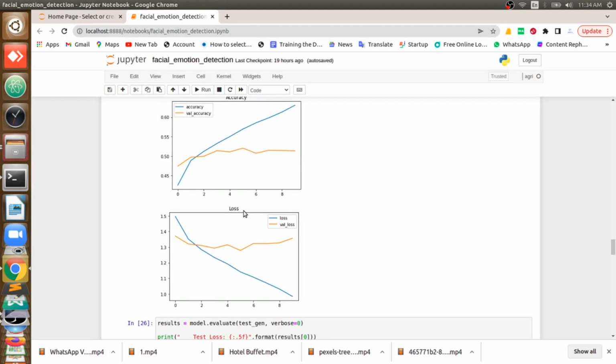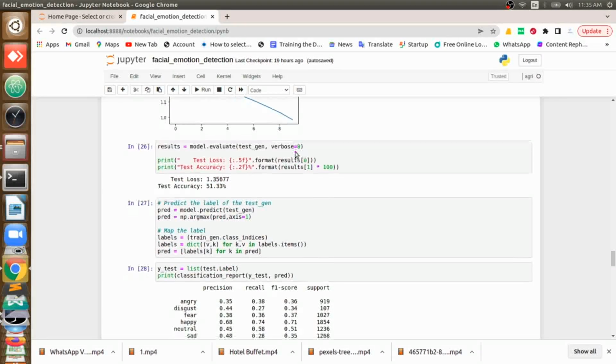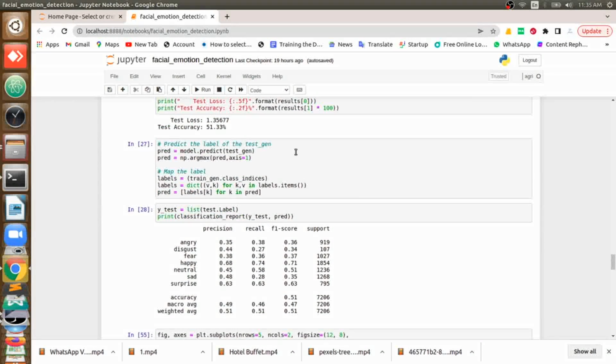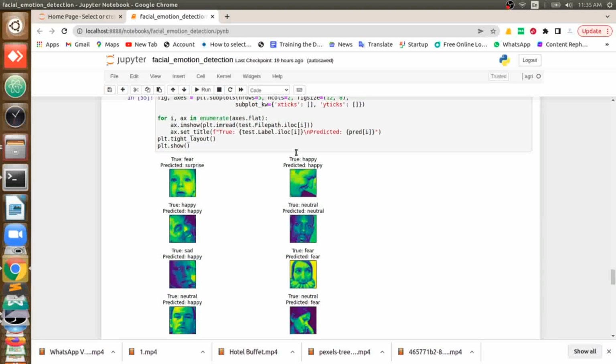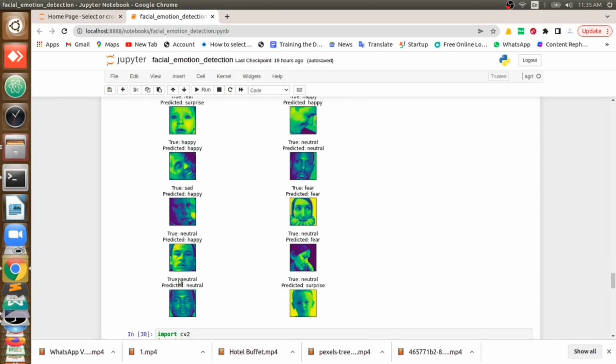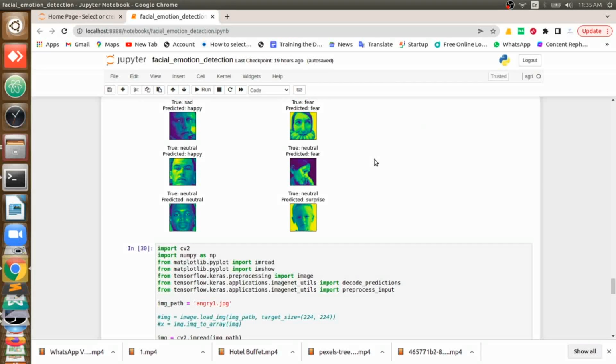You can see our training accuracy is above 60, okay, and testing accuracy is above 50 or like that. But if you train it for more than 50 epochs or nearly 100 epochs, you will get an accuracy of 90 and 85, so that you will get good results. You will be getting these predicted results right. So this is what we will be getting in the end.